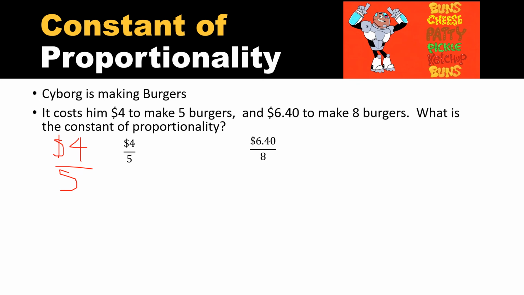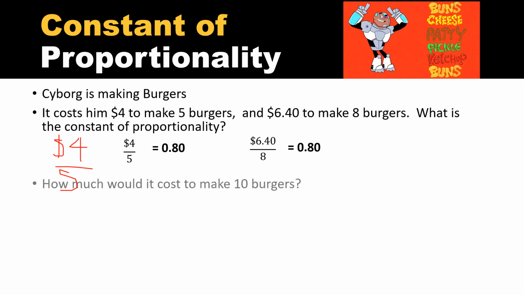All you need to do to solve this is divide. Again, I am okay if you want to use a calculator. But since this little fraction line here means divide, what you're doing to solve this is dividing 4 by 5. And if you do that, as well as dividing $6.40 by 8, you would see in both cases it gives you 80 cents. 4 divided by 5 is 0.8, which would correlate to 80 cents. So that would mean that 80 cents is my constant of proportionality.